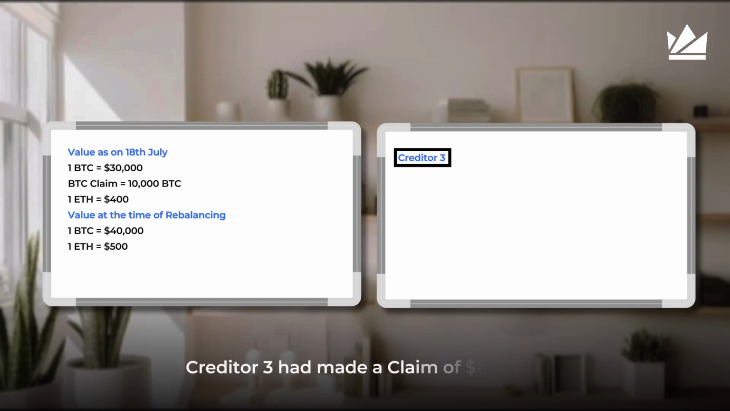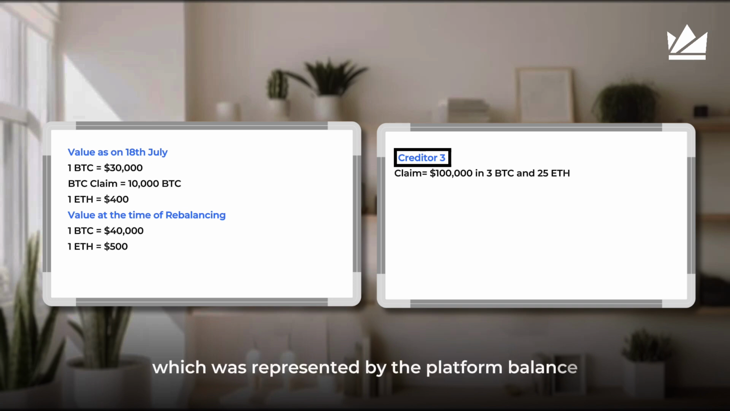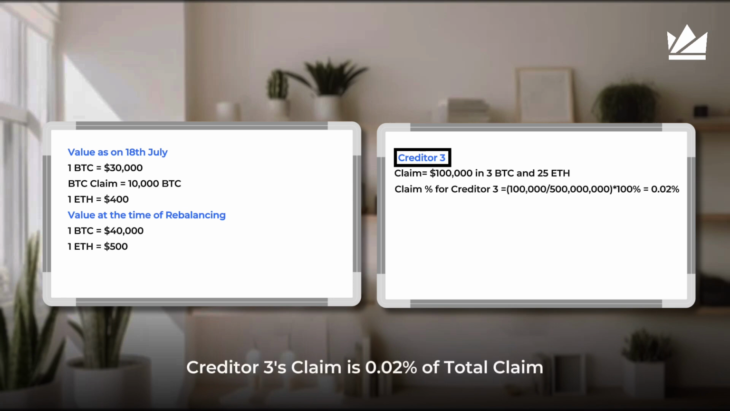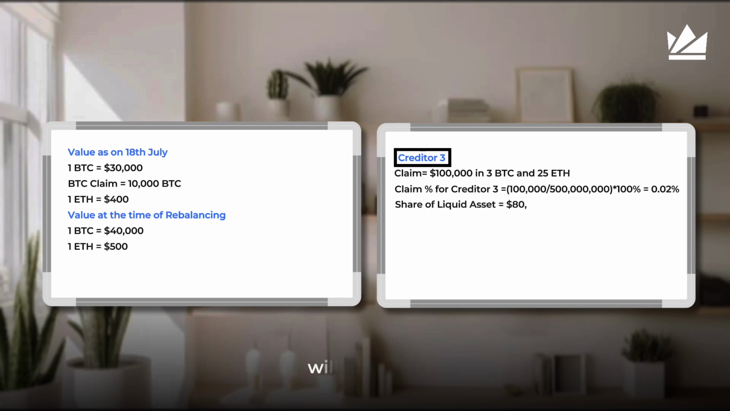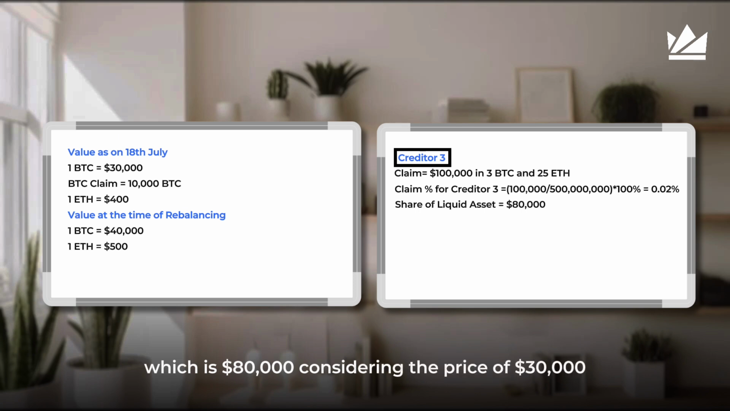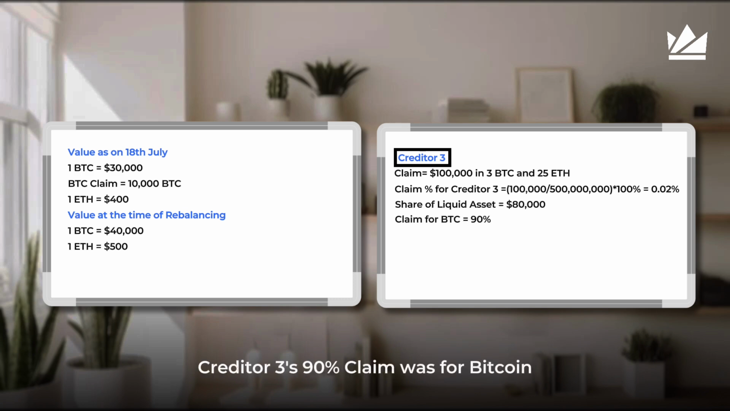Creditor 3 had made a claim of $100,000, which was represented by the platform balance of 3 Bitcoin and 25 Ethereum. Creditor 3 का claim टोटल क्लेम का 0.02% है, तो रीबैलेंसिंग के बाद इनका शेयर ऑफ लिक्विड एसेट होगा 0.02%, which is $80,000. Considering the price of $30,000 for one Bitcoin as on 18 July, creditor 3 का 90% claim was for Bitcoin.